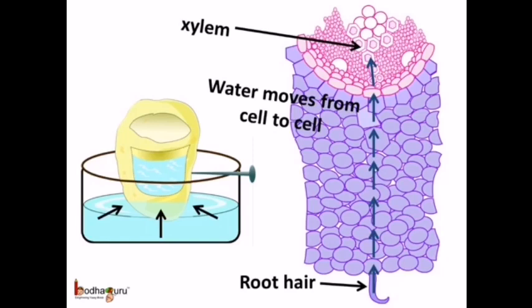The root hair absorbs the water and mineral nutrients dissolved in the water as they are in contact with the water present between the soil particles. For very short distances, the water and the dissolved minerals can move from one cell to another and reach the xylem tissues of the roots from the soil.